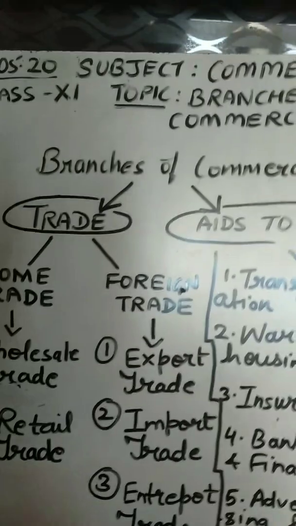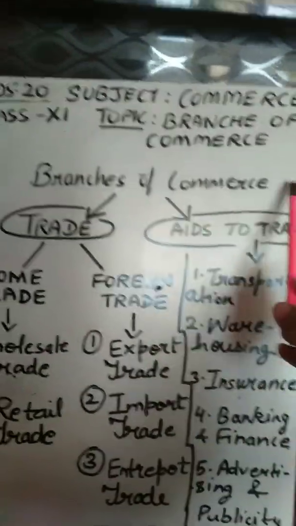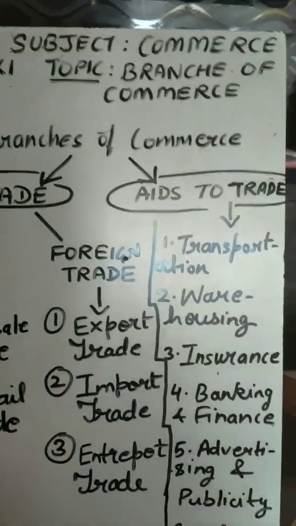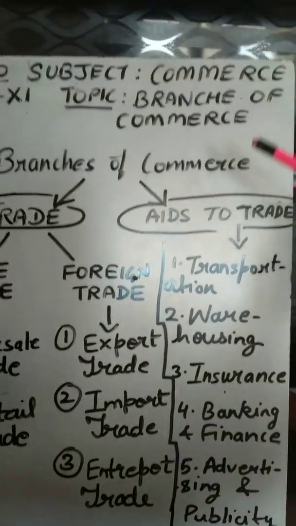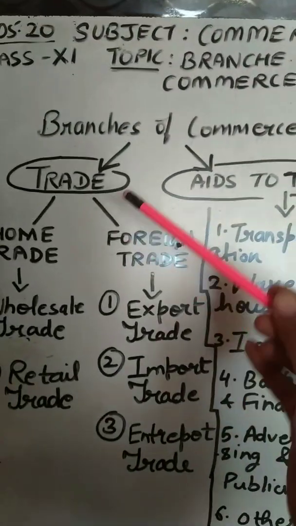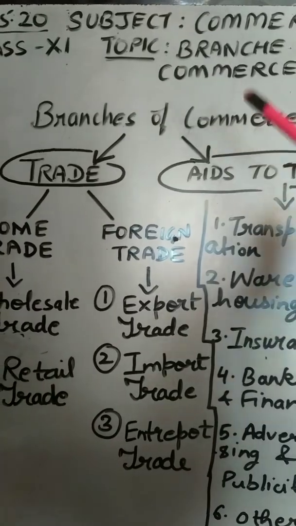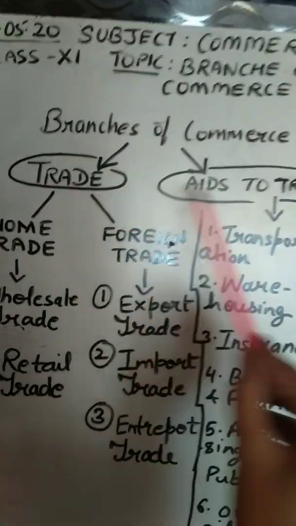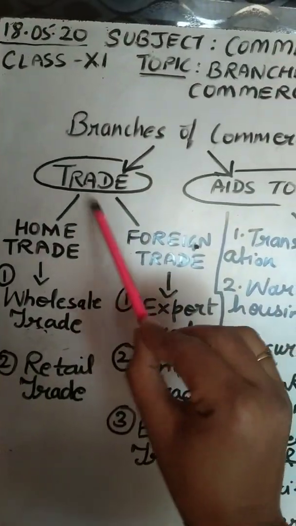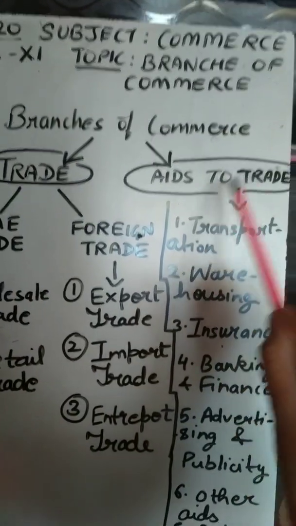Okay, so the topic that we have taken for today is branches of commerce. We have read about the meaning of commerce and the various hindrances that are removed by commerce. Today we are going to study various branches of commerce. Two branches of commerce are there. The first branch is known as trade and the other is aids to trade.